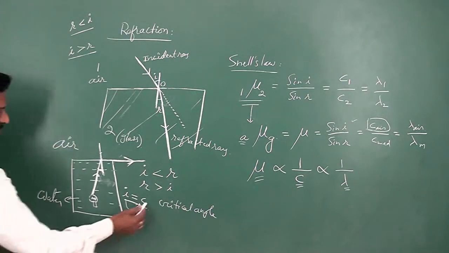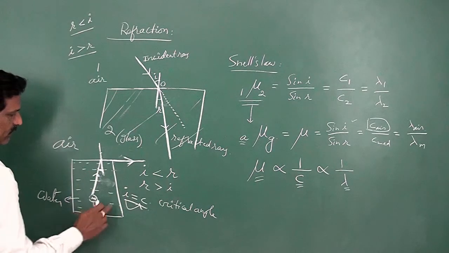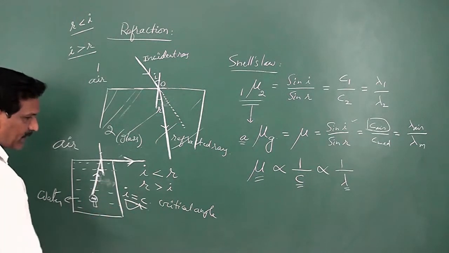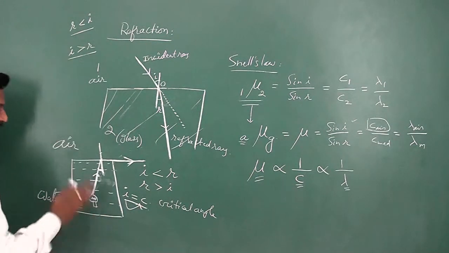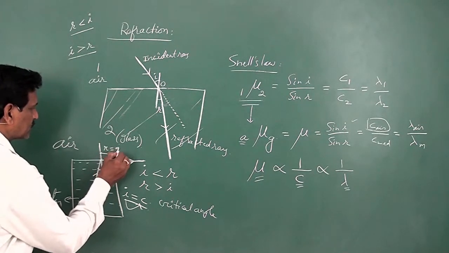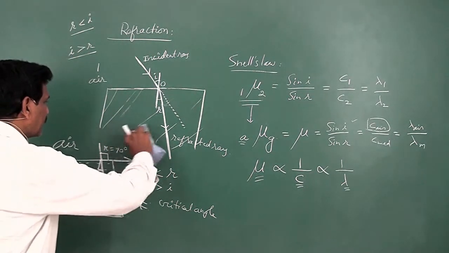Critical angle. This C is called the critical angle. This is in the denser medium. When the angle of incidence becomes the critical angle, that means it is a particular angle in the denser medium at which the angle of refraction becomes 90 degrees.